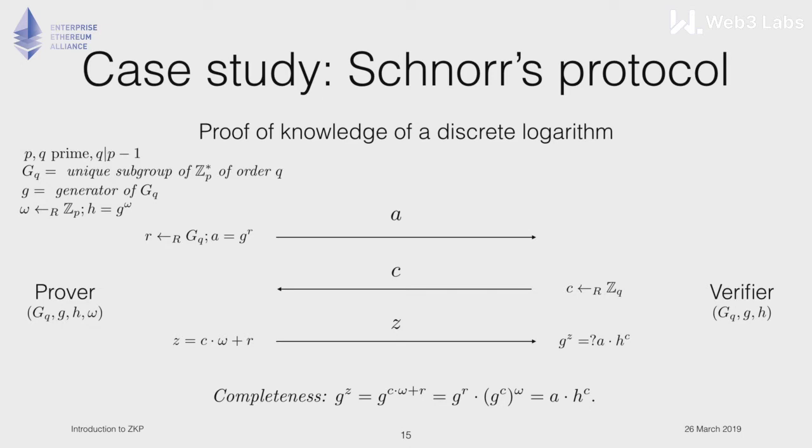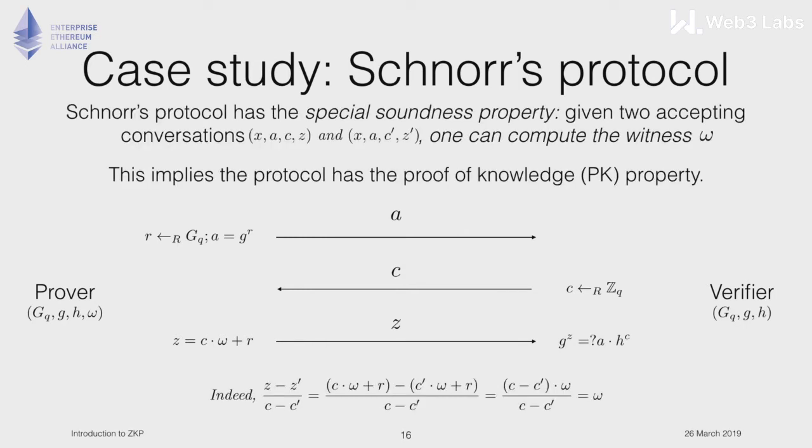The takeaway message on this slide is that completeness holds. If everybody is honest, prover and verifier, if the prover indeed has the witness and everything was computed correctly with the correct randomness, and if the verifier is honest with the correct randomness, this check really passes. That is very easy to see. So that's completeness: if everybody is honest, the verifier accepts. Now, there are two more properties to ensure. One is soundness, and the other one is zero knowledge.